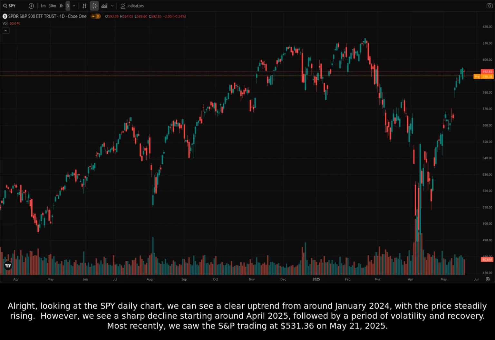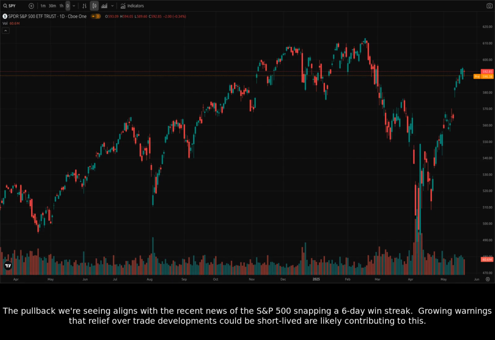Alright, looking at the SPY daily chart, we can see a clear uptrend from around January 2024, with the price steadily rising. However, we see a sharp decline starting around April 2025, followed by a period of volatility and recovery. Most recently, we saw the S&P trading at $531.36 on May 21st, 2025. The pullback we're seeing aligns with the recent news of the S&P 500 snapping a six-day win streak. Growing warnings that relief over trade developments could be short-lived are likely contributing to this.